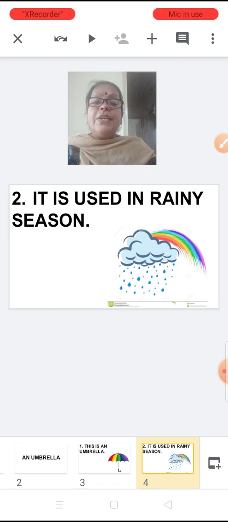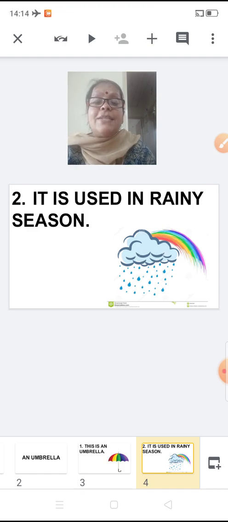It is used in the rainy season. You all know very well, umbrellas are used in the rainy season. You can see here the rainbow and the raindrops, right? You can see a rainbow only in the rainy season. Am I right? How many colors does a rainbow have? 7 colors.